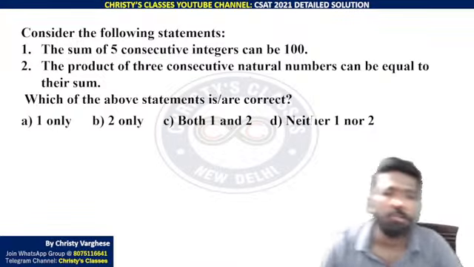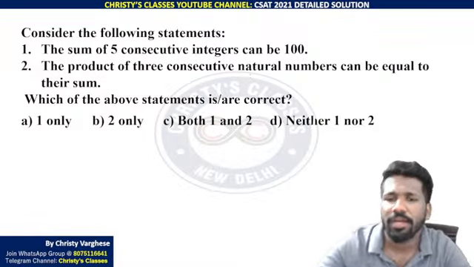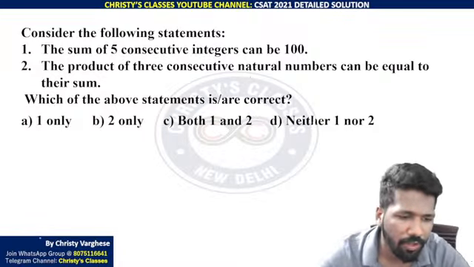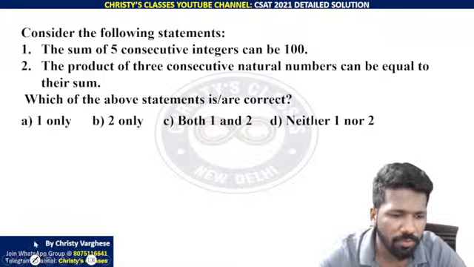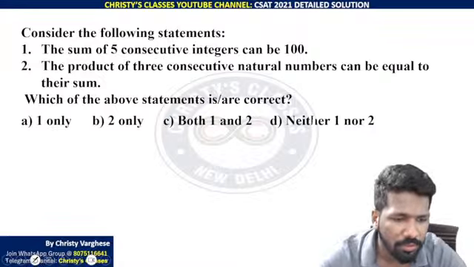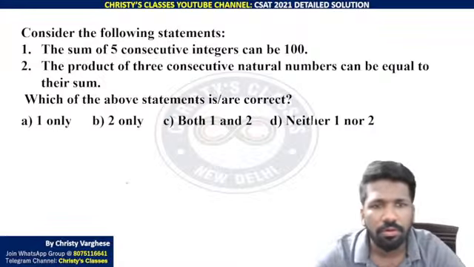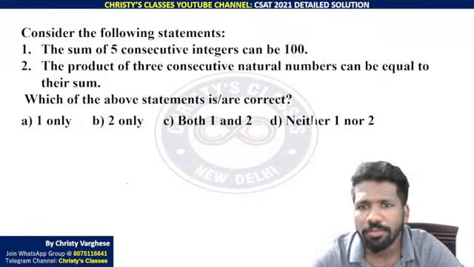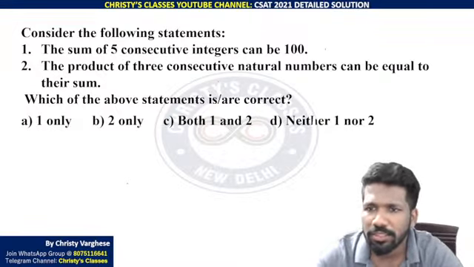Okay, so the sum of 5 consecutive numbers can be 100. Let us check that. Consecutive means the difference should be 1 in the case of numbers. So a sum of 5 consecutive numbers being 100 is totally possible.